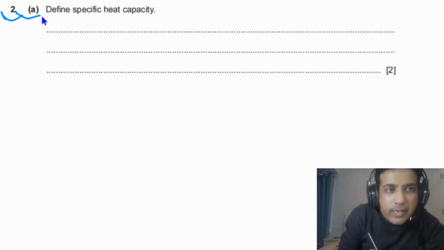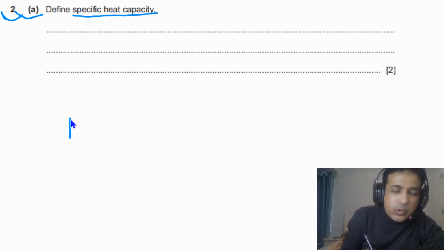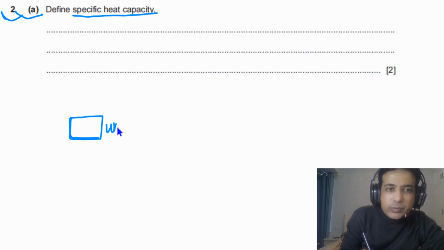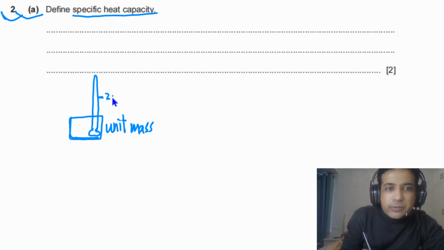For the second question, part A, we need to define specific heat capacity. Specific heat capacity is a very simple concept. Imagine that we have a unit mass of any object. Unit mass, or simply you can understand this is 1 kg. Let's say we place a thermometer inside this one. Let's say the initial reading is 20 degrees Celsius, and we want to raise this temperature by 1 degree Celsius. So we need to supply heat.